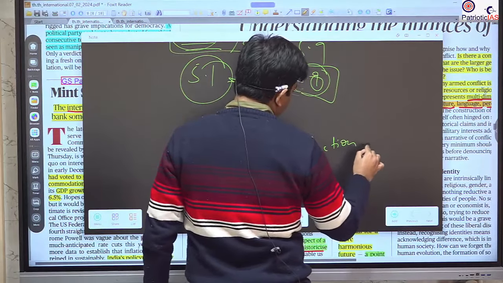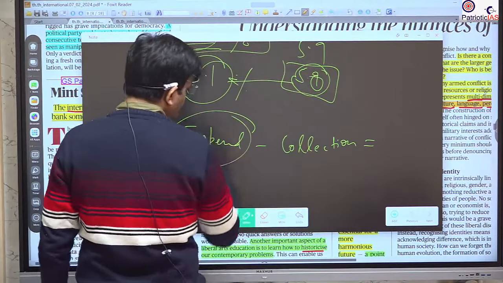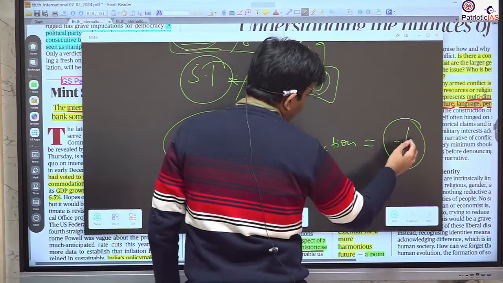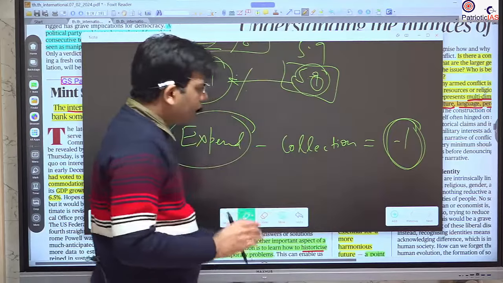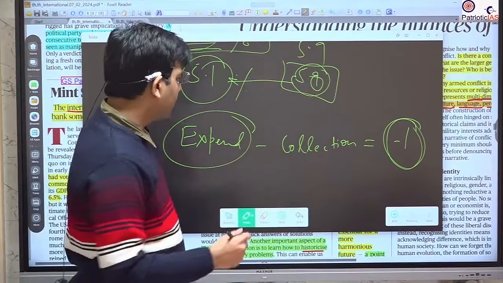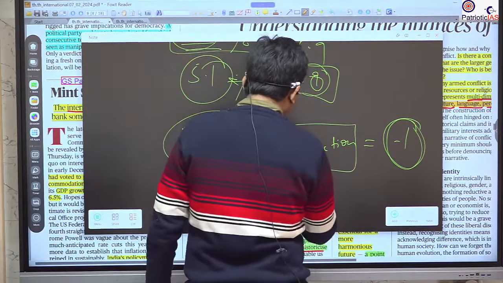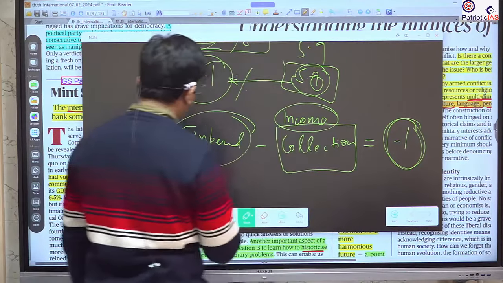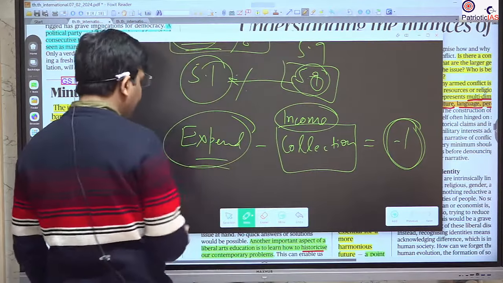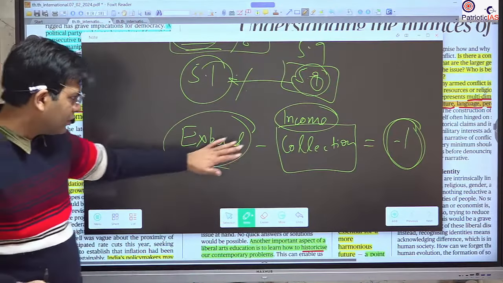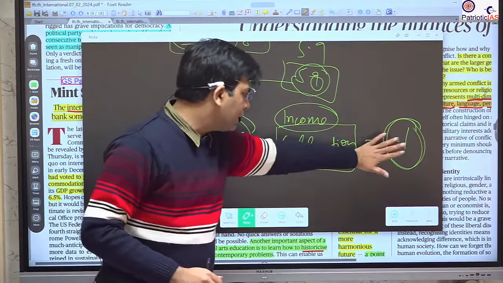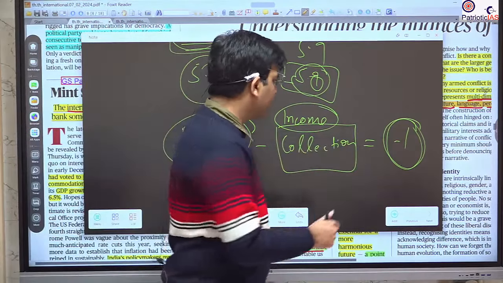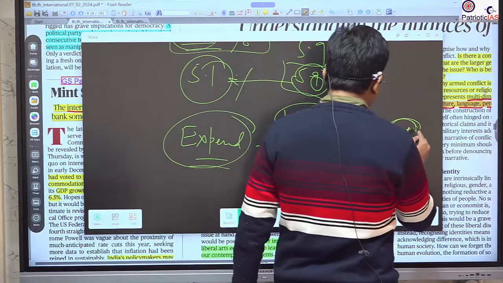Okay, so if expenditure is more, you will have a negative. Negative means you are spending much more than you are earning. This is the income, and this is the portion of expenditure. In the same manner, the country has expenditure and collection. Okay, so it is not considered good if this is very high, because this shows that your income is less as compared to expenditure.